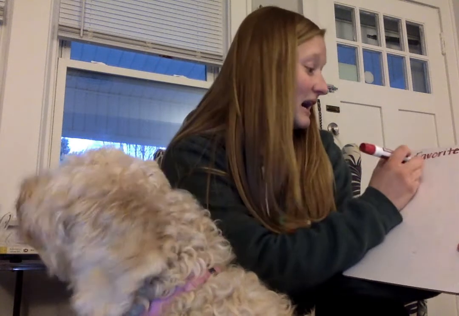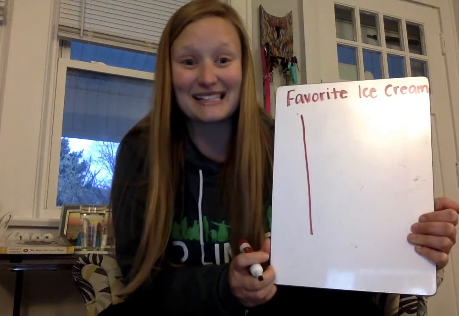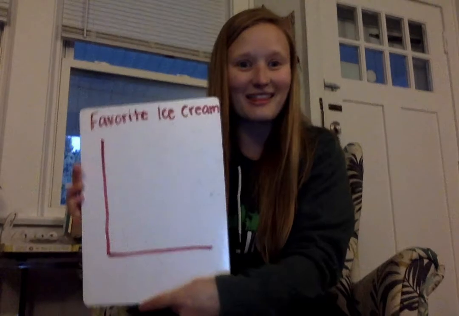A bar graph is framed by a vertical line, an up and down line. The technical term is the y-axis. And then a horizontal line called the x-axis. They kind of make an L like this.